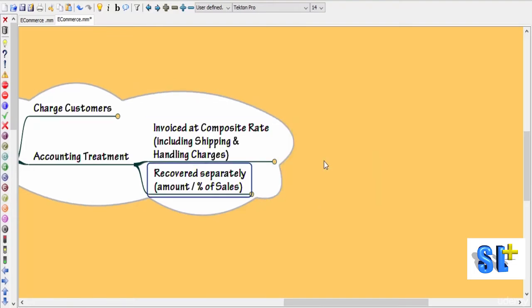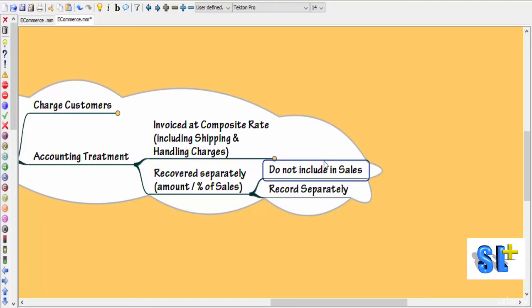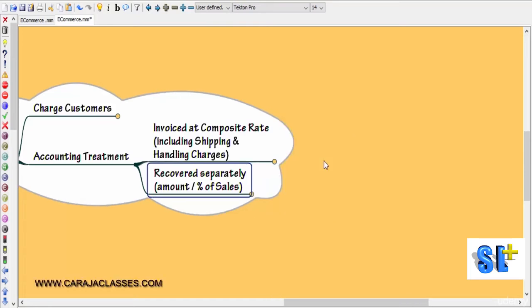But if these shipping and handling charges are recovered separately, let's say a specified amount or a percentage of sales, then do not include them in sales. It should be recorded separately. That is, these shipping and handling charges cannot be taken along with the turnover. It should not be shown as a part of revenue. It should be shown separately.